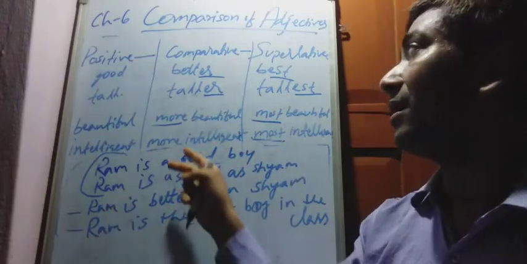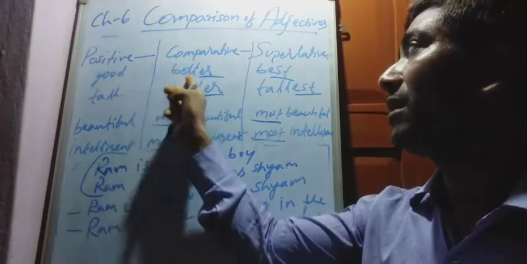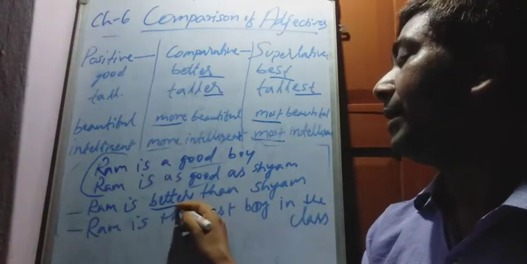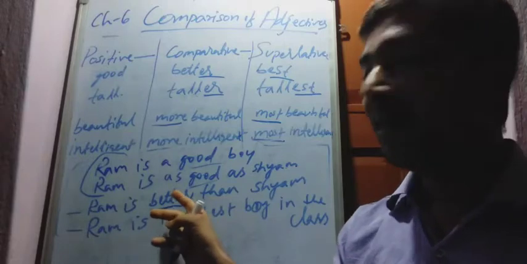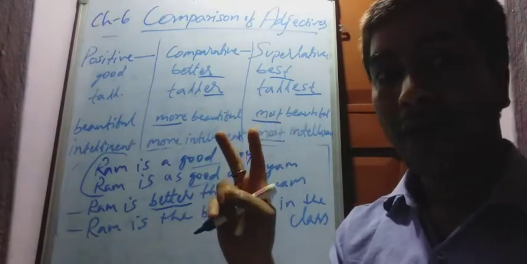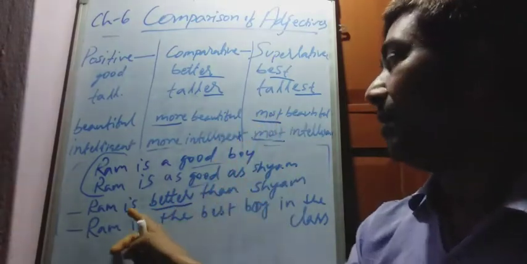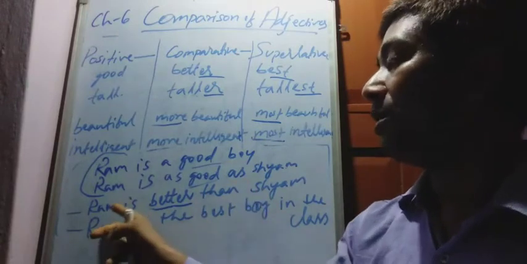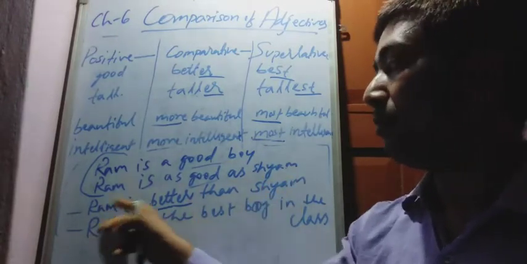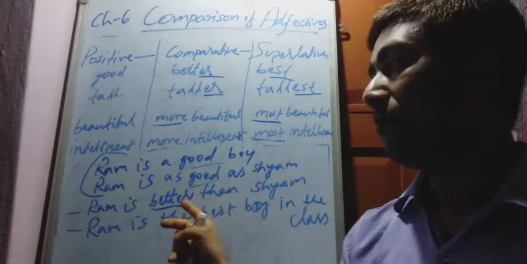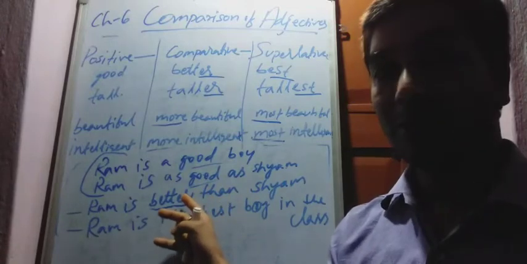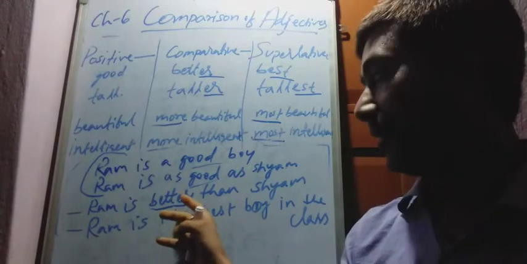Comparative: good, positive; better, comparative. In comparative, always between two persons or things. Ram is better than Syam. Two persons, Ram and Syam, compare between two persons. So in comparative, the comparison is always between two persons or things.